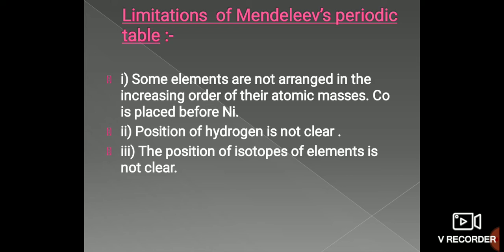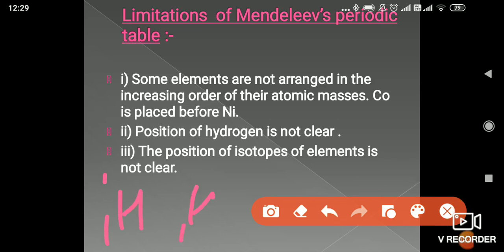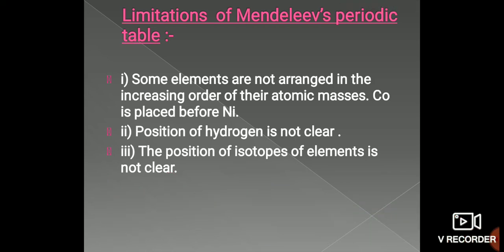Next is the position of isotopes of elements. Isotopes you all know very well, they have the same atomic number but different atomic masses, like the hydrogen isotopes 1H1, 1H2, 1H3, that is protium, deuterium and tritium. Because he arranged the elements according to increasing atomic mass, these isotopes, depending on the law which he has given, should also have been accommodated, but the position of isotopes was not clear. So here also his theory failed a little bit.